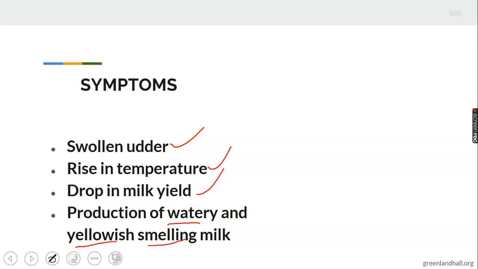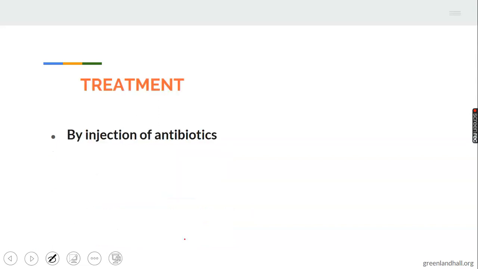The udder will be swollen, which is the first one. The breast of the animal will be swollen. Such animal has been affected by mastitis. Take note of point 3, drop in milk yield. An animal that is producing a very high quantity of milk, the milk yield will be reduced. Such animal has been affected by mastitis. Production of watery and yellowish smelling milk: the milk produced by these animals will be yellowish, watery, and smelling. Then such animal has been affected by this particular disease called mastitis.